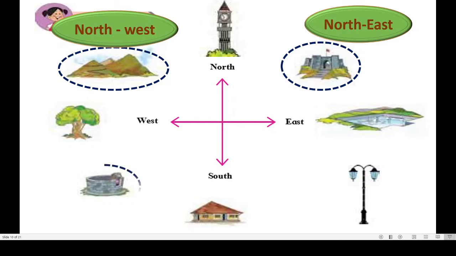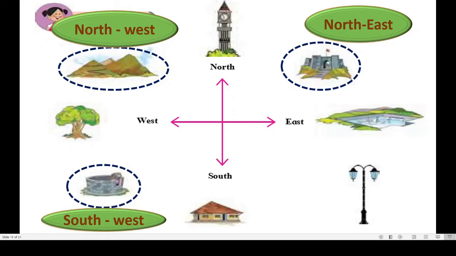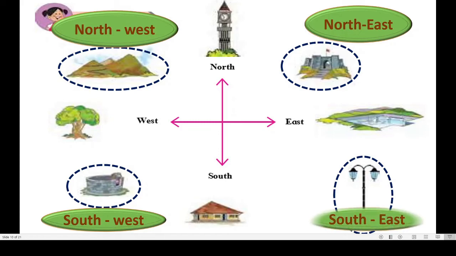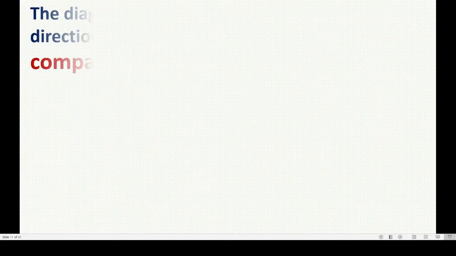Now what about this well? The well is in southwest direction. Very good. Now you are becoming expert in this, right? Now last one is street lamp. It is in southeast direction. Very good. Now we have learned about 4 main directions and 4 sub directions. Am I right? Okay, we will proceed to next one.